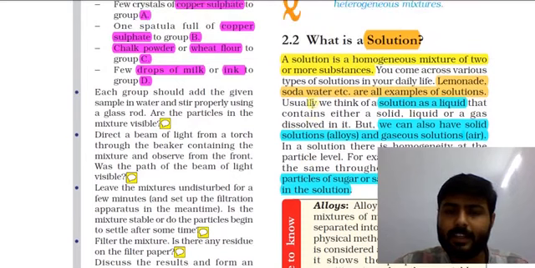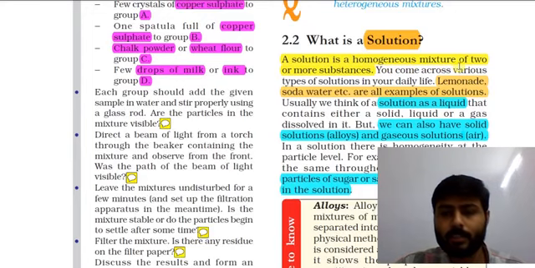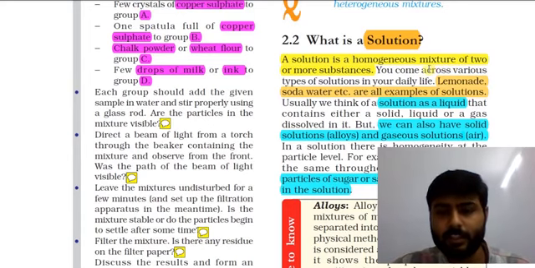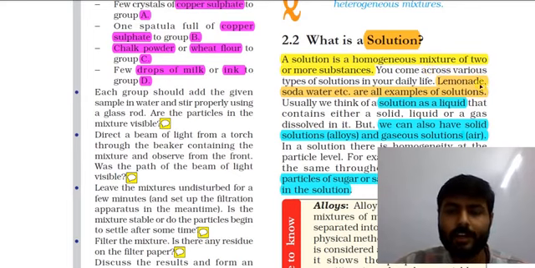So in that we have seen solution. A solution is a homogeneous mixture of two or more substances. We have seen the words homogeneous and heterogeneous in previous lectures. Here we have some examples of solution. Lemonade and soda water are examples of solution.